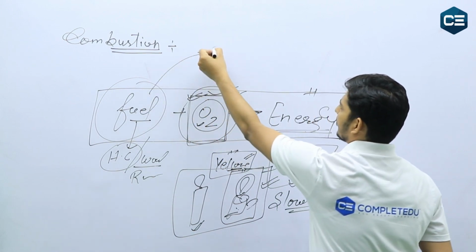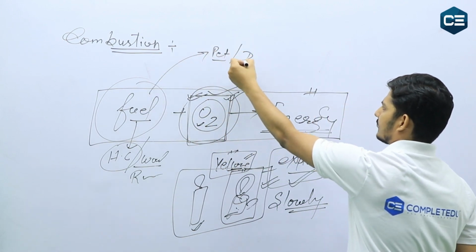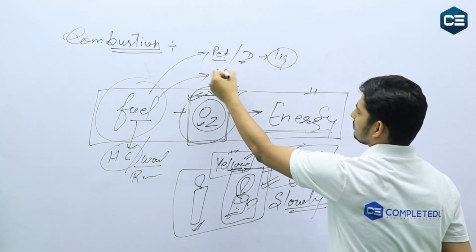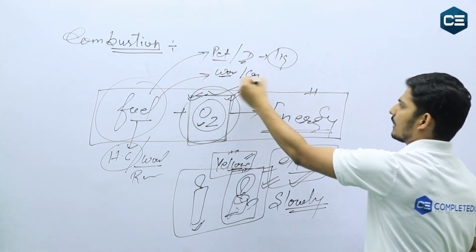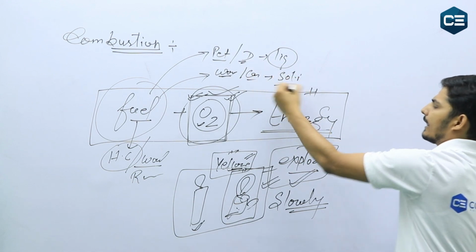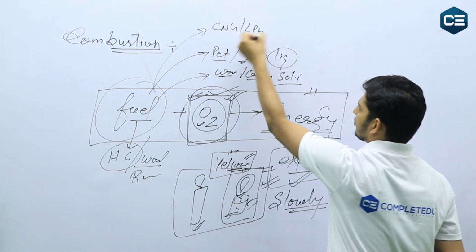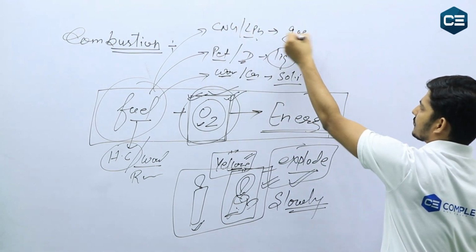The other thing which combustion depends on is the type of fuel you are using. Fuels like petrol or diesel are in liquid state, but fuels like wood or coal are in solid state, and fuels like CNG and LPG are in gaseous state.